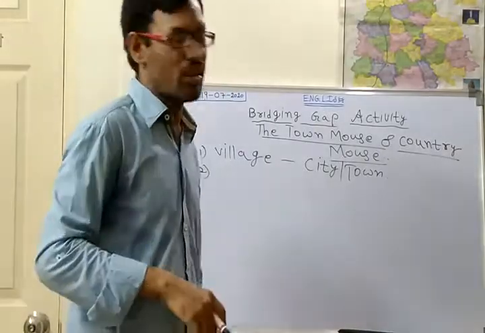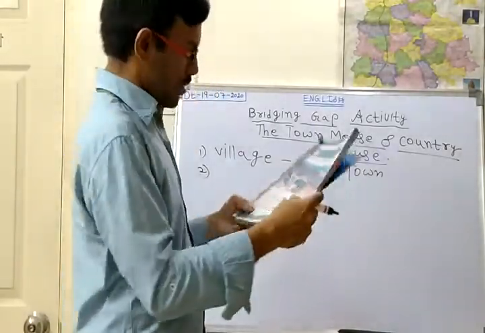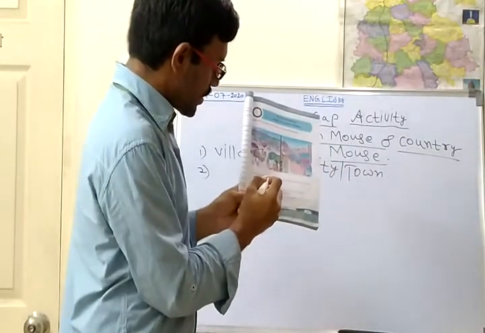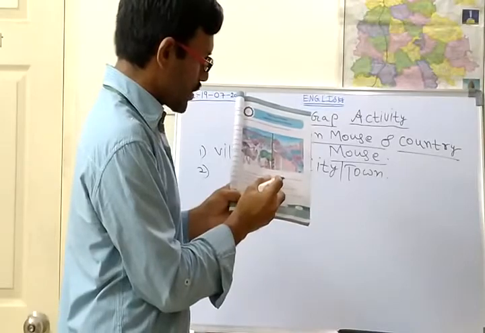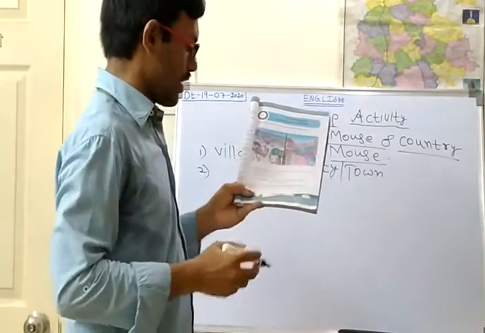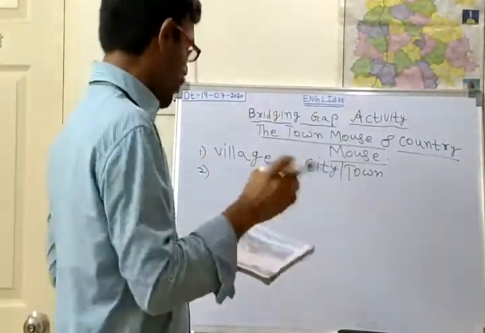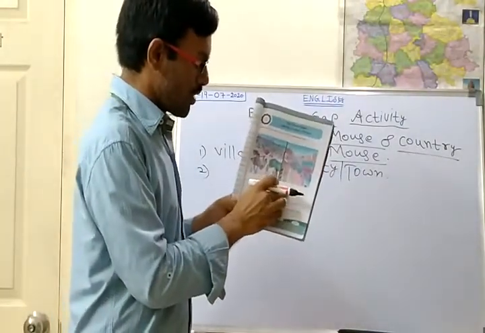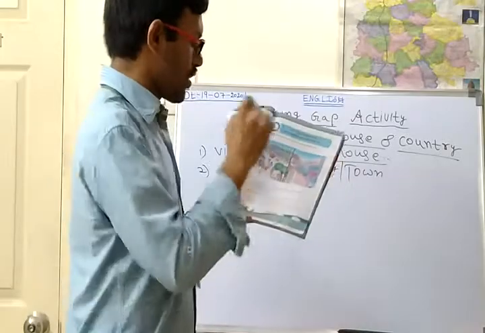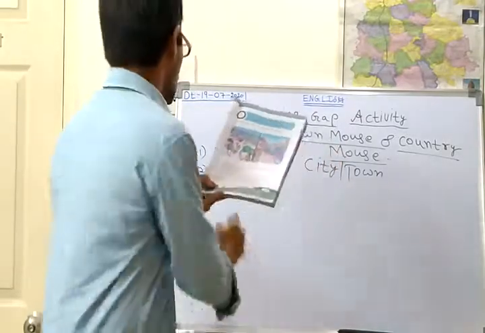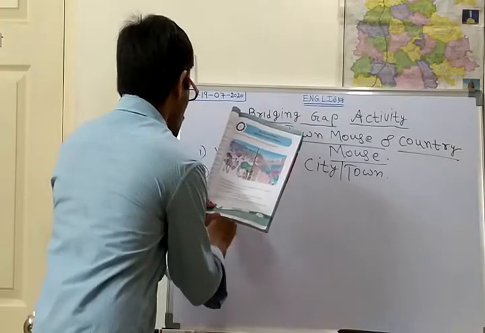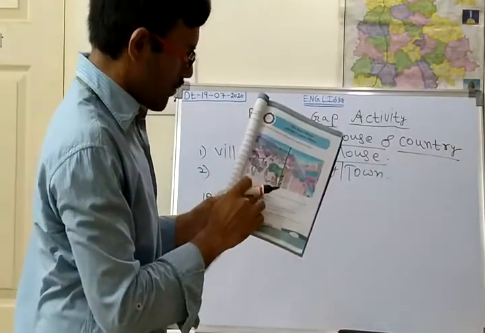Now let us go on with the questions. What are the questions given in this? The first question: write the differences you notice between the things you see in the two pictures. What are the differences you might be noticing between the things you see in the pictures? First of all, what are the things there? So write the differences you notice.